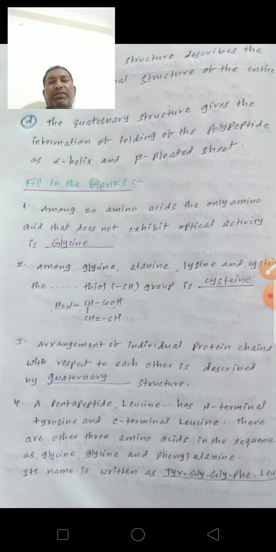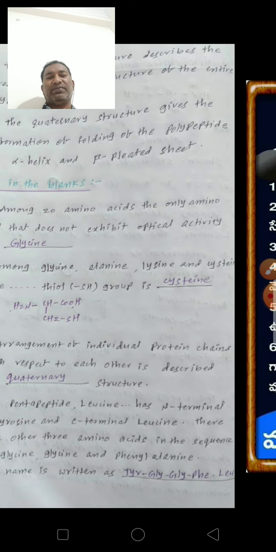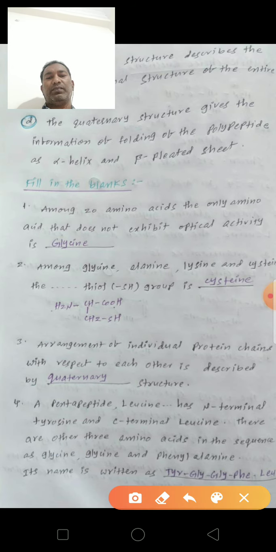Next is the pentapeptide. It has N-terminal tyrosine and C-terminal leucine. The other three amino acids in the sequence are glycine and phenylalanine. Its name is written as follows. The N-terminal is tyrosine, the left side group, and the C-terminal is leucine, the right side.